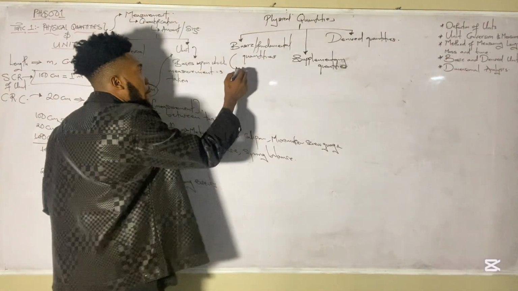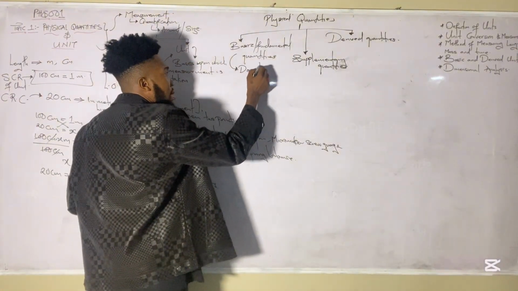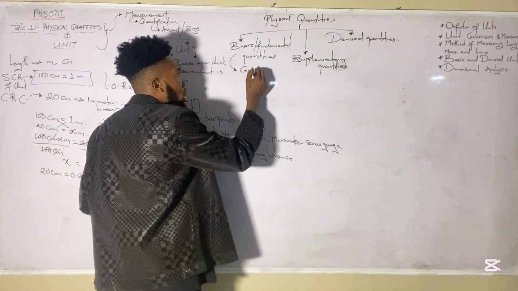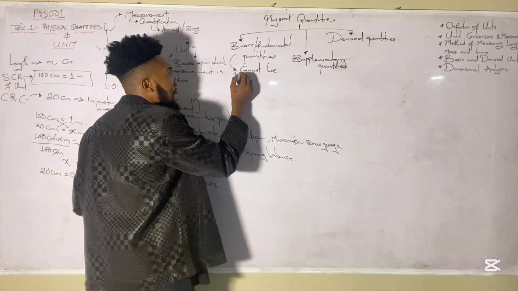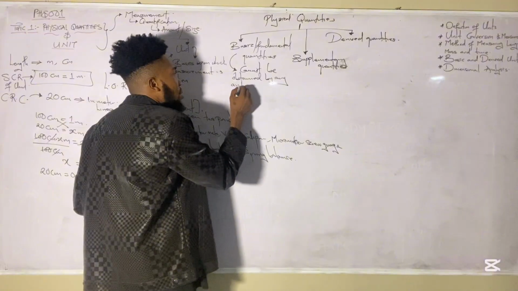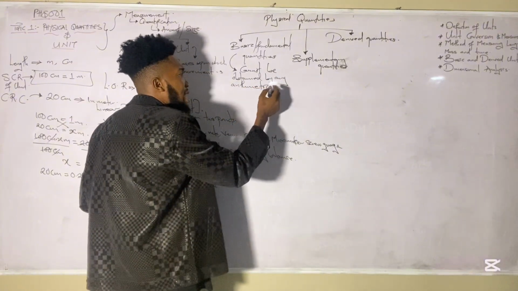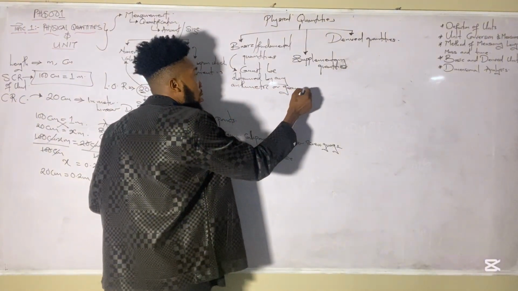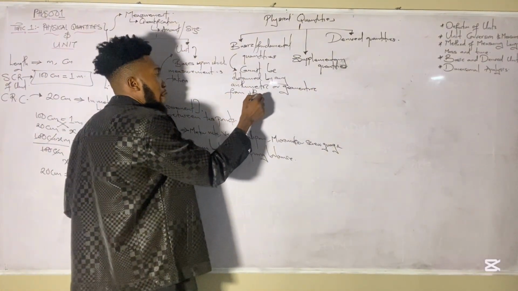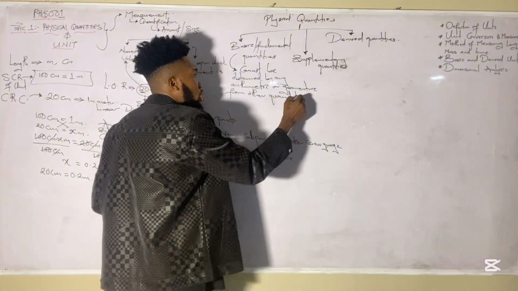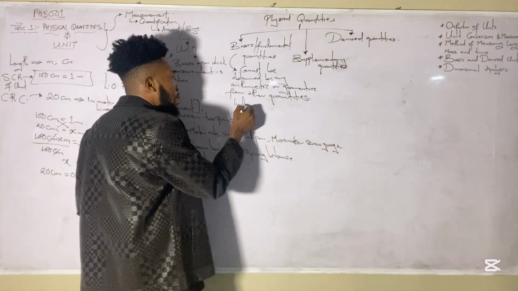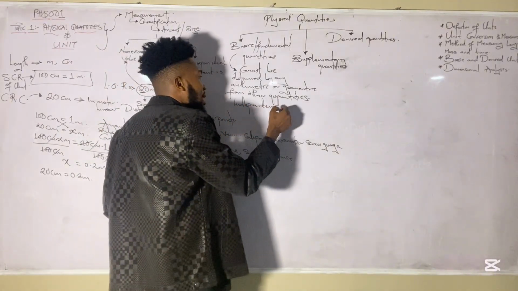These quantities cannot be obtained by any arithmetic or geometric means from other quantities. And what are we trying to say now? Since we cannot get you from other quantities, it simply means that you are independent. So they are independent quantities.